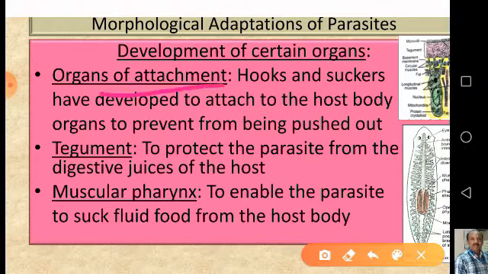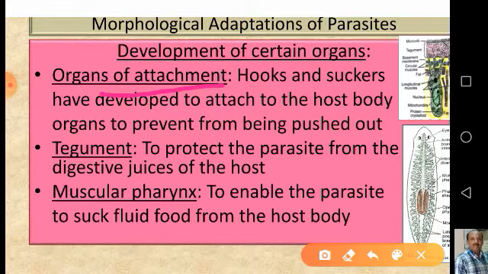Organs of attachment are the very main thing they have developed. So what are these organs of attachment? Like hooks and suckers. Hooks and suckers have developed with the help of which they attach to the wall of the host body, so that they do not get dislodged.